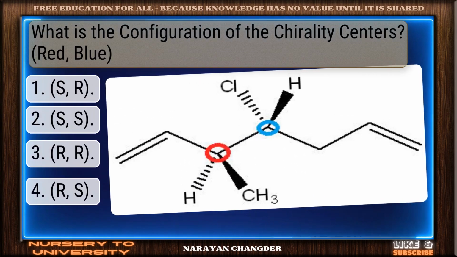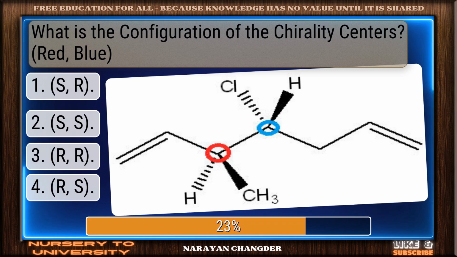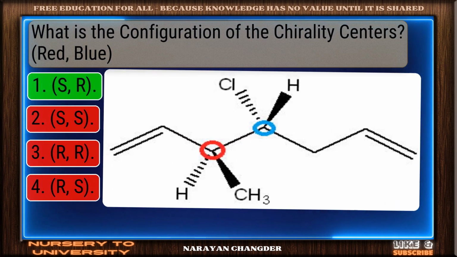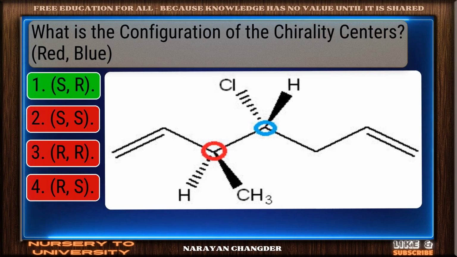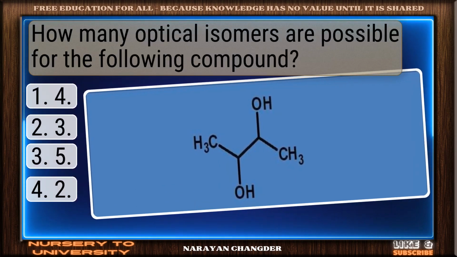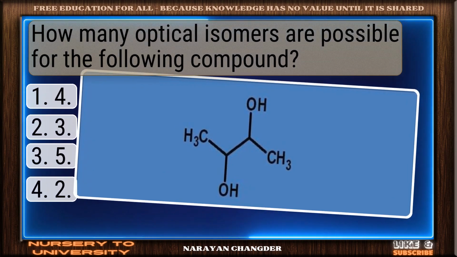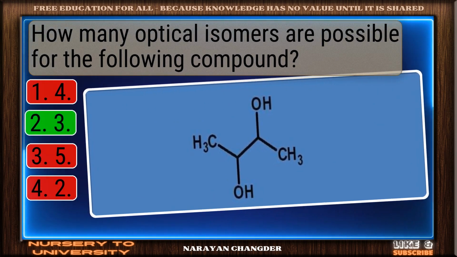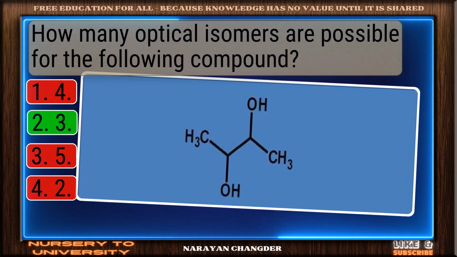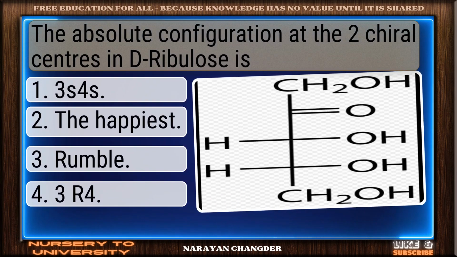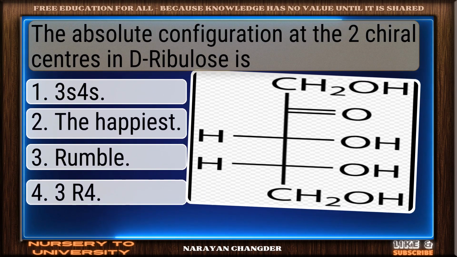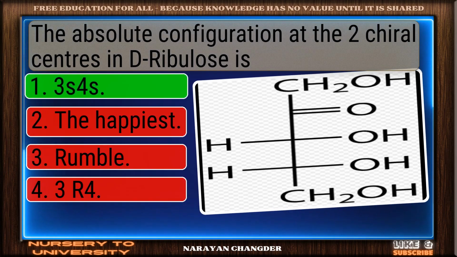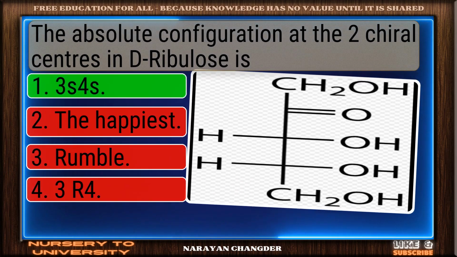What is the configuration of the chirality centers? Clear logic. Your choice is sound and 100% true. How many optical isomers are possible for the following compound? Well reasoned. 3 is the correct choice. The absolute configuration at the two chiral centers in D-ribulose is. Exactly. 3S, 4S makes sense and it is the right choice.